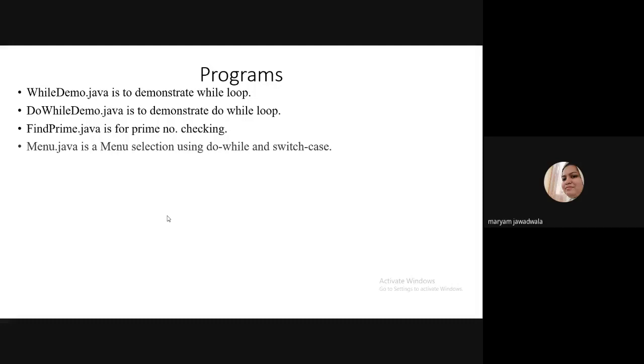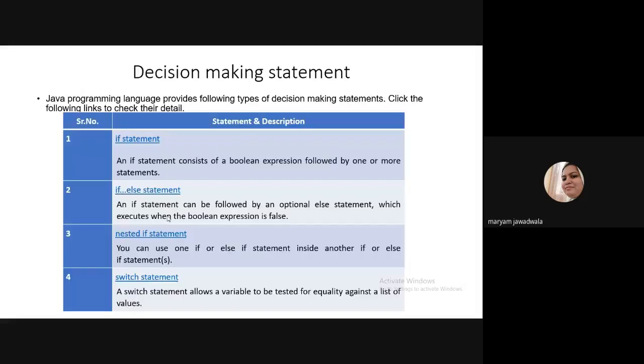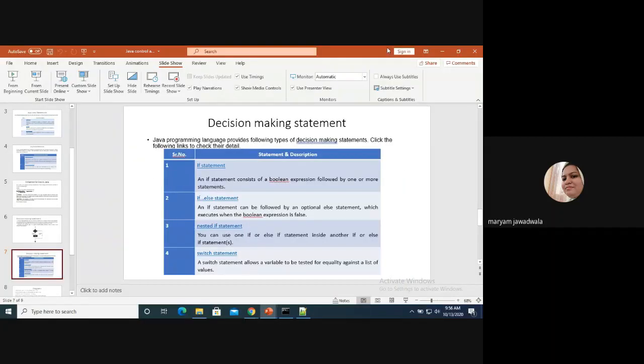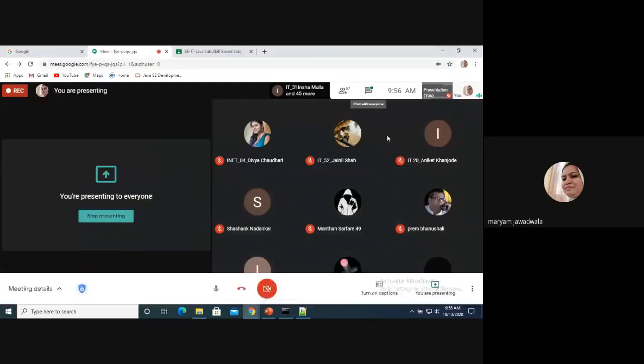This is nothing but how you can write a switch case inside the do while loop. Okay. So hope you understand the meaning of if else, nested if, and switch. No need to explain each and everything again and again. Directly jump to the program. First one is while demo.